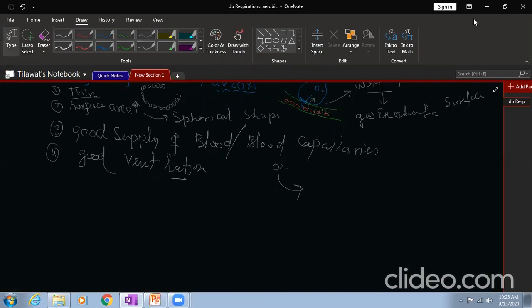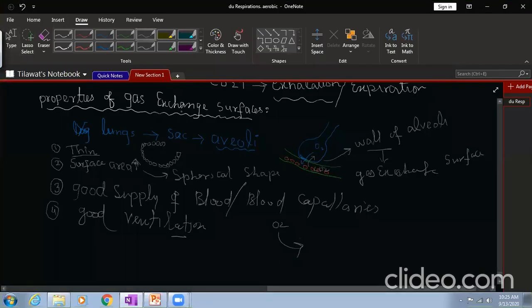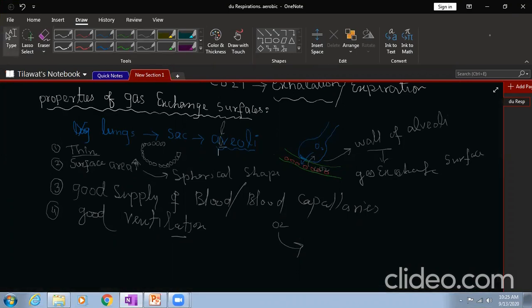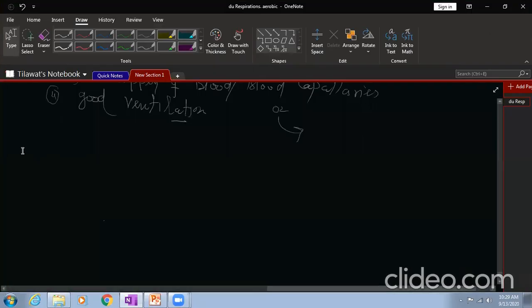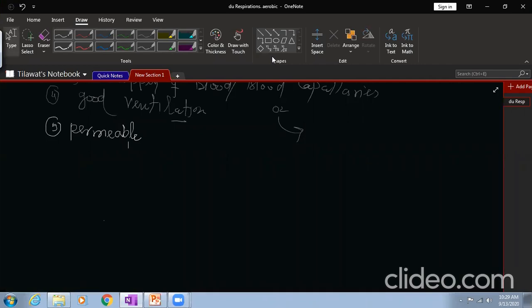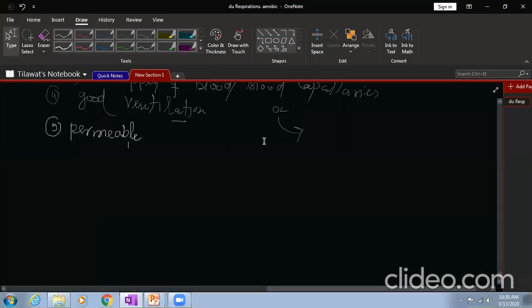Now, just make it alveoli. Okay, make it clear. Alveoli. Fifth point, you can edit here: this wall should be permeable. Permeable means substances can pass through it easily, so that it allows the exchange of gases. Okay. All right.